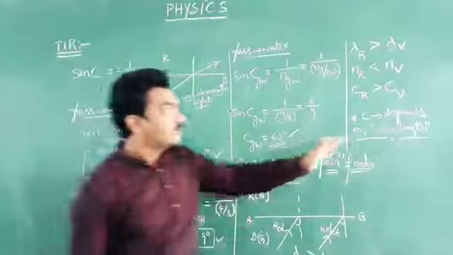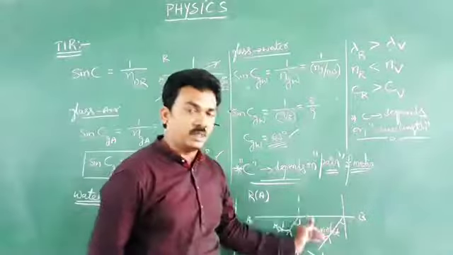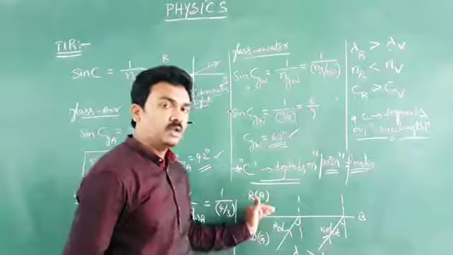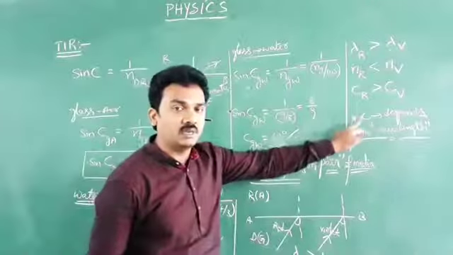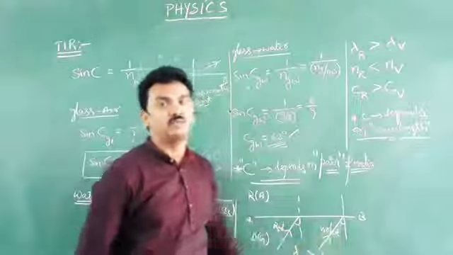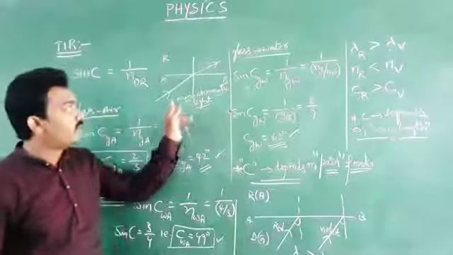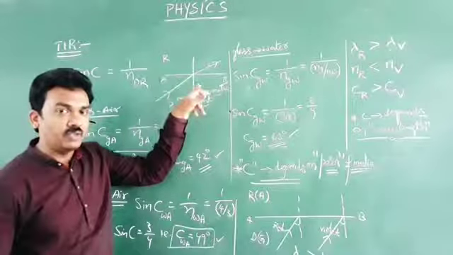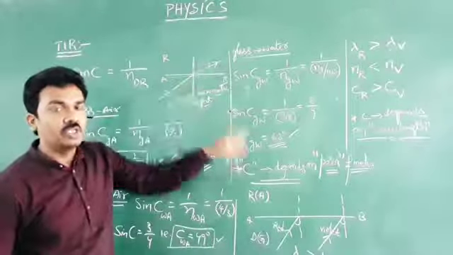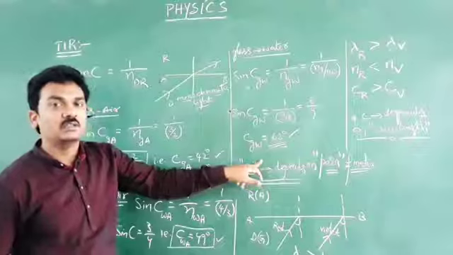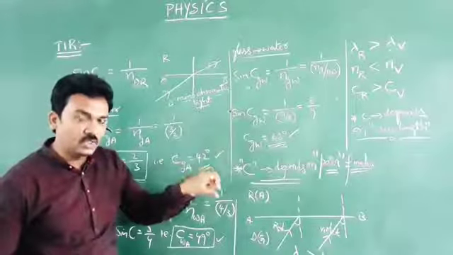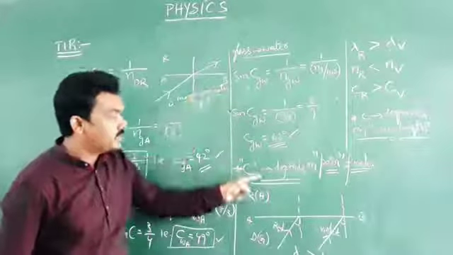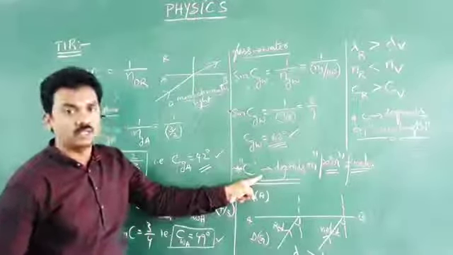So for a given pair of media, the critical angle of incidence in denser medium depends on wavelength. For a given wavelength, because monochromatic light has a unique wavelength, if the pair of media changes, the critical angle changes.